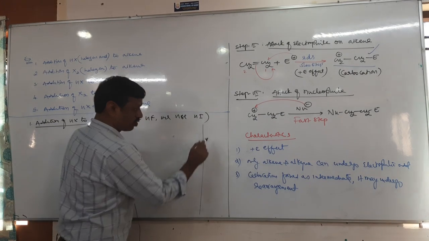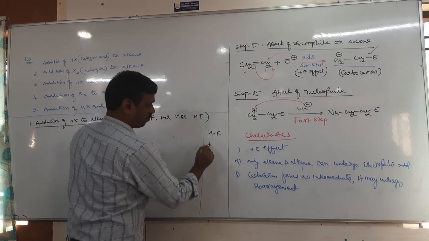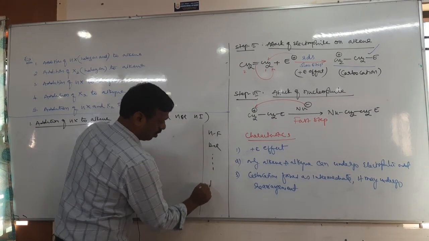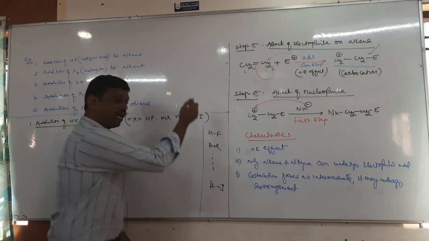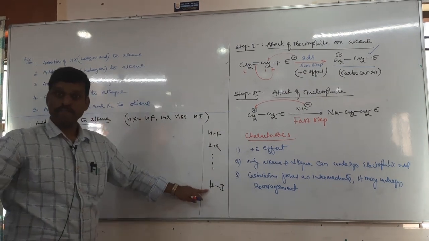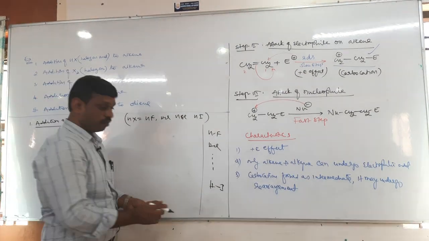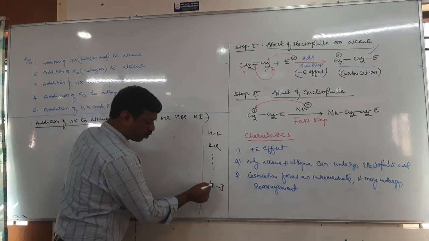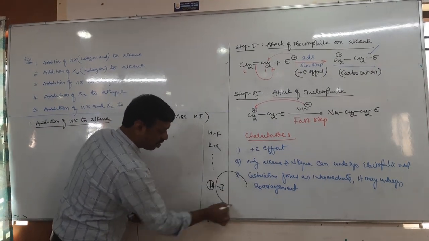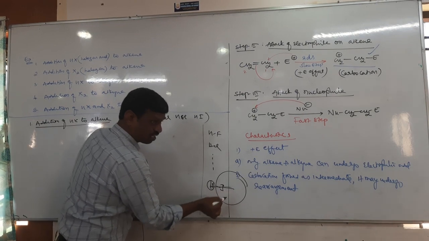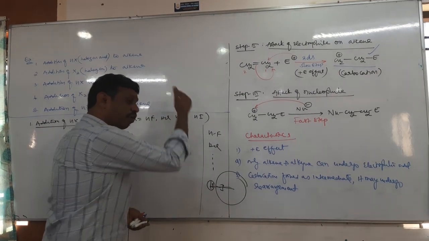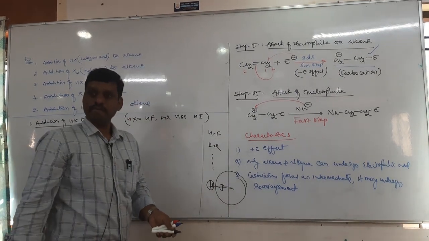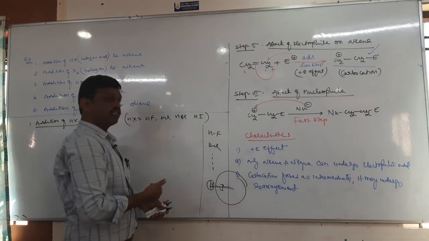You remember we have studied this somewhere. HF, HCl, HI. So what happens to bond length down the group? Bond length increases because of the size of the iodine. Of course hydrogen is the same, but iodine size is large now. So bond length increases. When bond length increases, the bond breaking energy decreases. It means it can dissociate so easily.